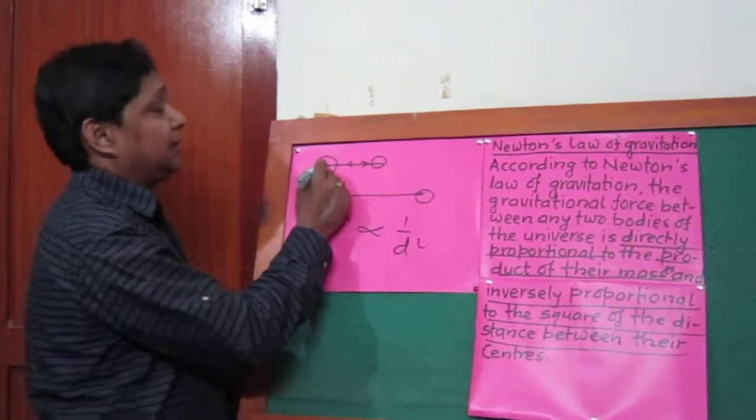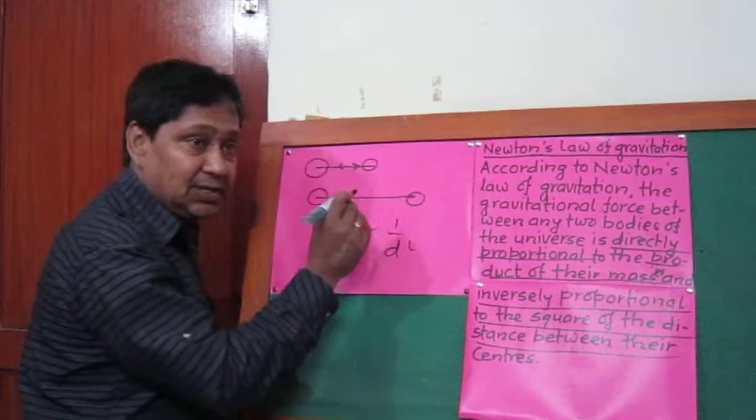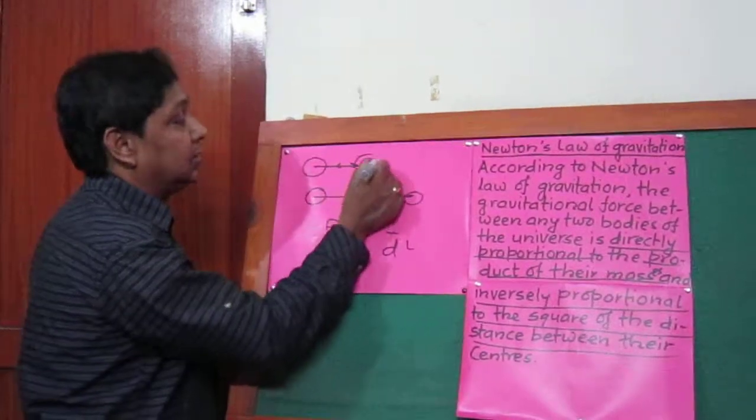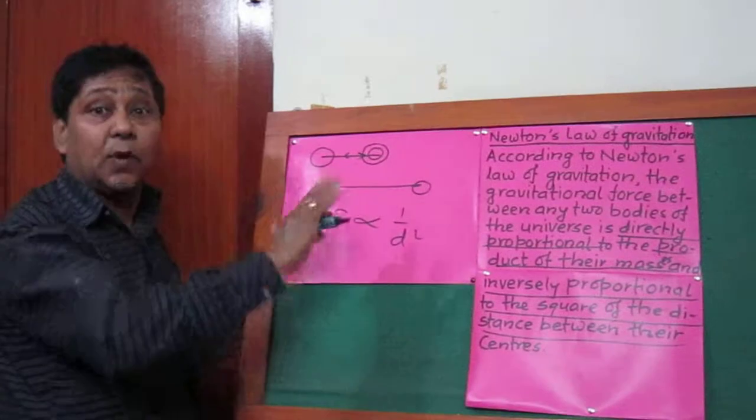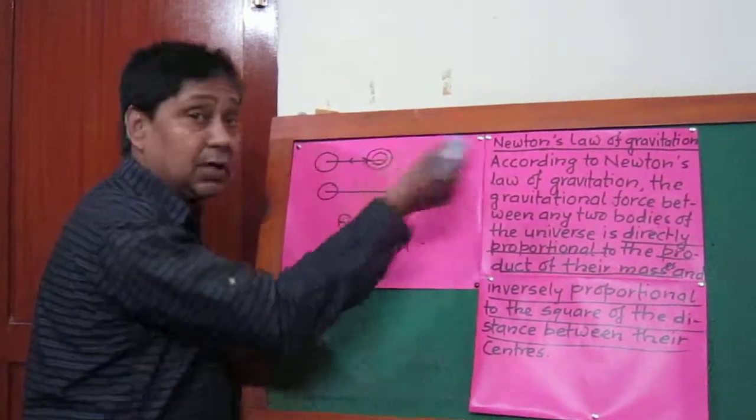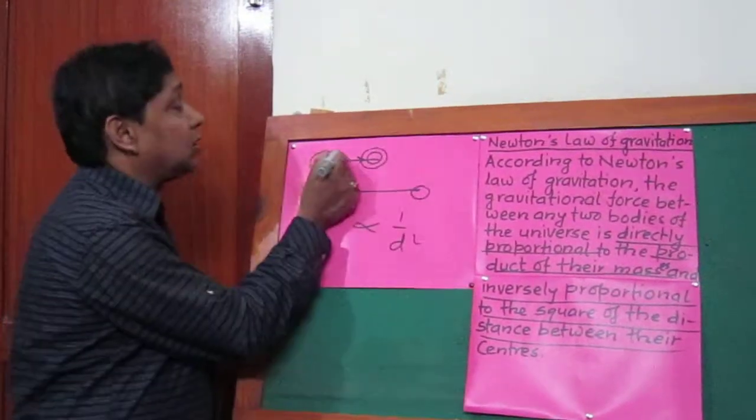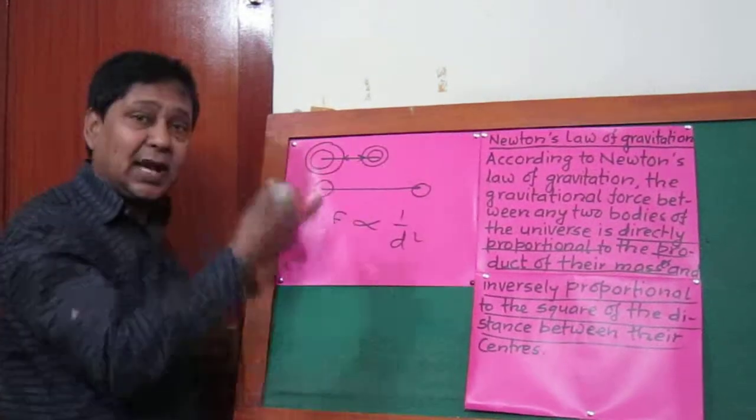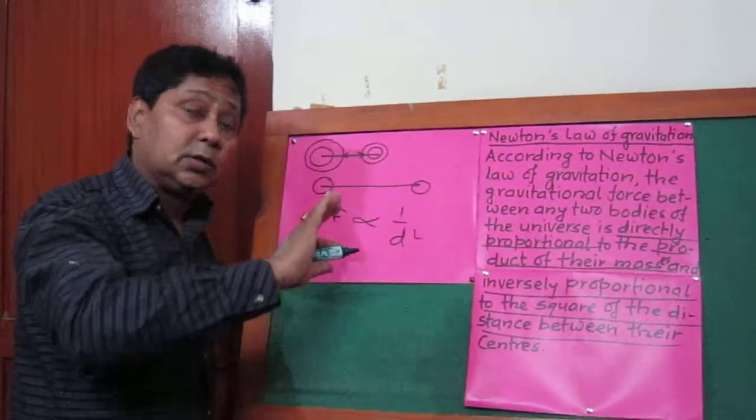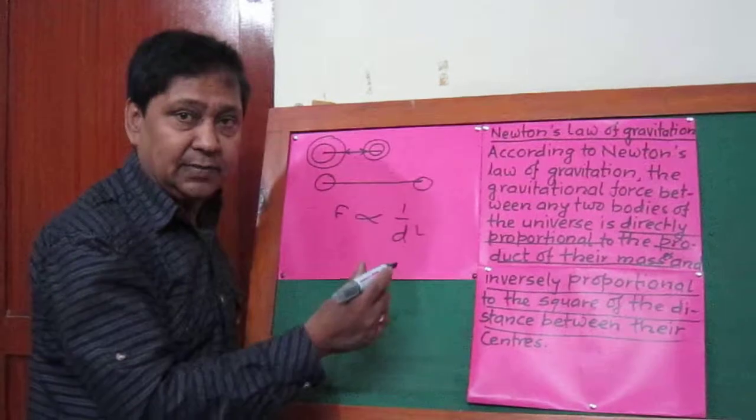But if one of the masses is doubled, let's say this one is doubled, then gravitational force is found double because the product becomes double. If both the masses are doubled, then gravitational force is found to be increased by 4 times.